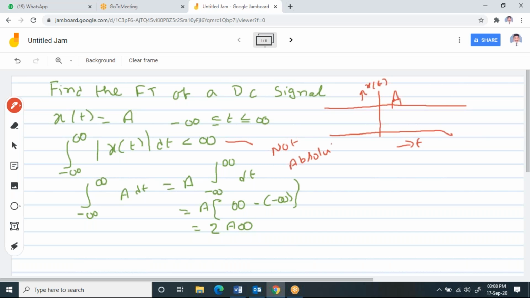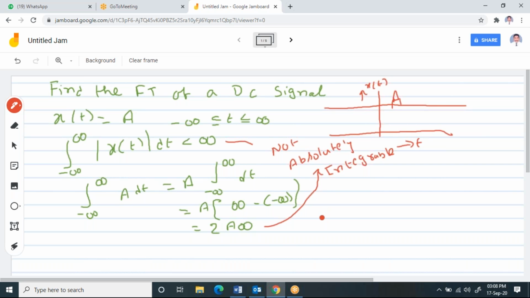So when you integrate it, you should get a finite value, but what you get is an infinite value. Hence you can say that the given signal is not satisfying the condition given by the Dirichlet. So for this signal, we'll check whether the Fourier transform will exist or not.